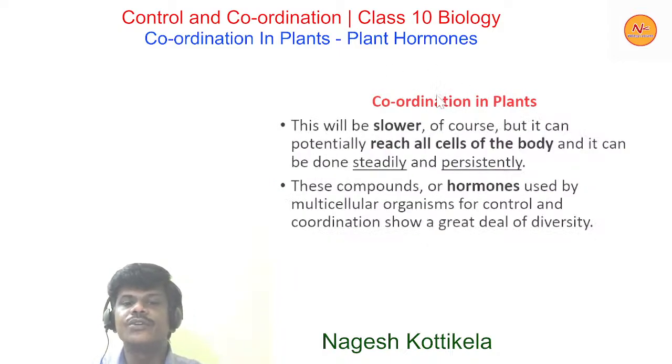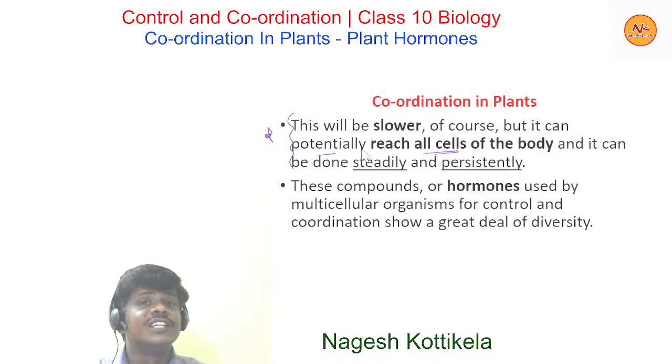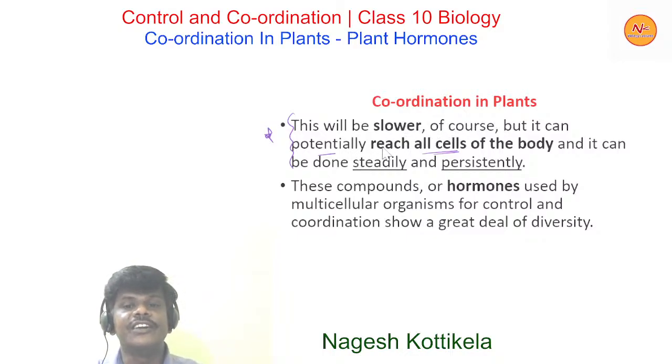Now the continuation part. This will be slower, of course, but it can potentially reach all cells of the body. I repeat this once again, a very important statement. This chemical communication will be slower, of course, but it can potentially reach all cells of the body, and it can be done steadily and persistently. So this is what happens with chemical communication.